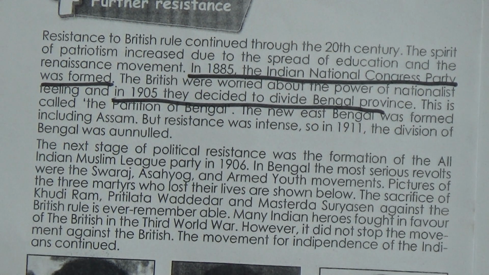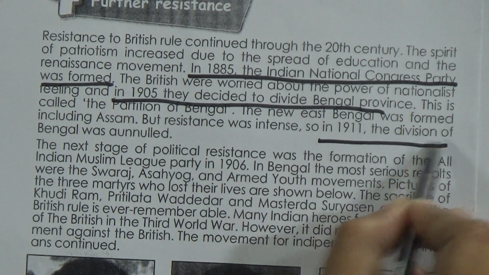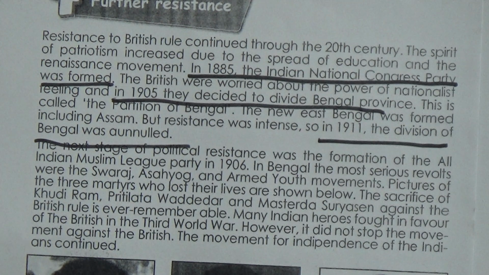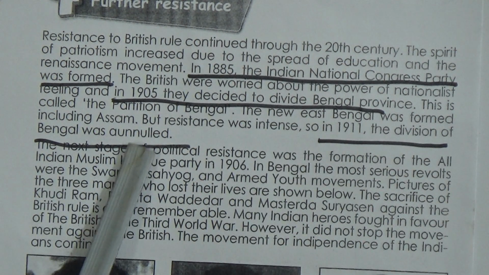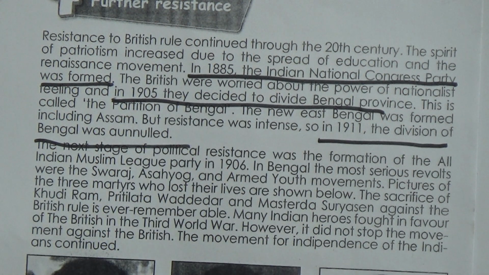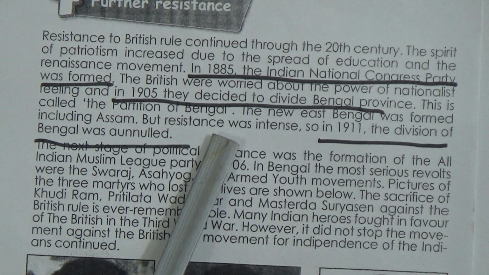The people of this subcontinent raised their voice against this decision, and the resistance was so powerful that the British government was forced to withdraw their decision. That means in 1911 the division was annulled or stopped. They withdrew this decision because the resistance was intense and the people did not accept it cordially. That means they went against it.